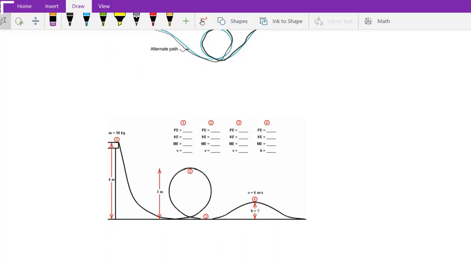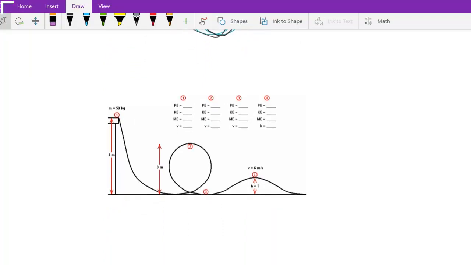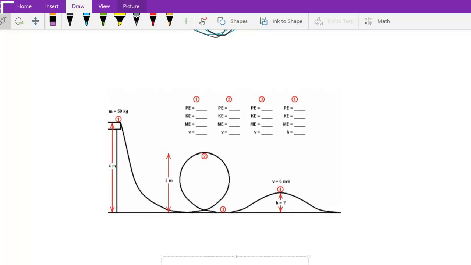So here's a couple of problems. Try these. We'll kind of do them in class as well. Let's do this first one here. Let's say that an object starts out up here. This is point 1 up here, and let's say that the velocity at point 1 is equal to 0.